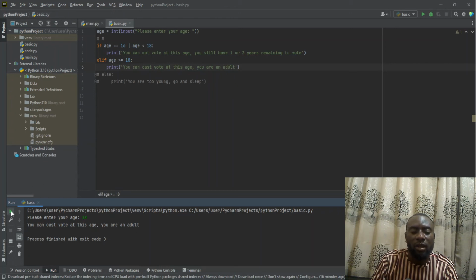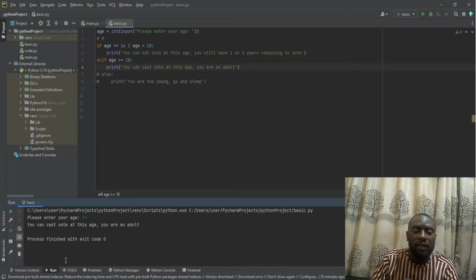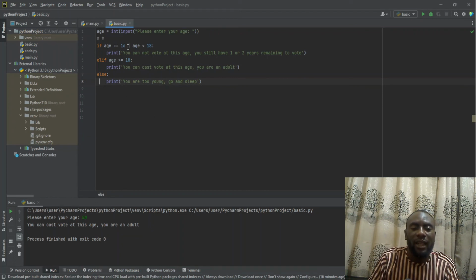I can still run the program again and put something like 50 years of age. It is still showing you can cast vote at this age. You are an adult. That is to say, any number after 18 years, either the number is 18 years or greater than 18 years, it will always print this for the person. Then the last part, which is else, that is if the two conditions are not met. If the two conditions are not met, that is if the person is not 16 and is not less than 18, and the person is not 18 years of age and is not greater than 18 years of age.